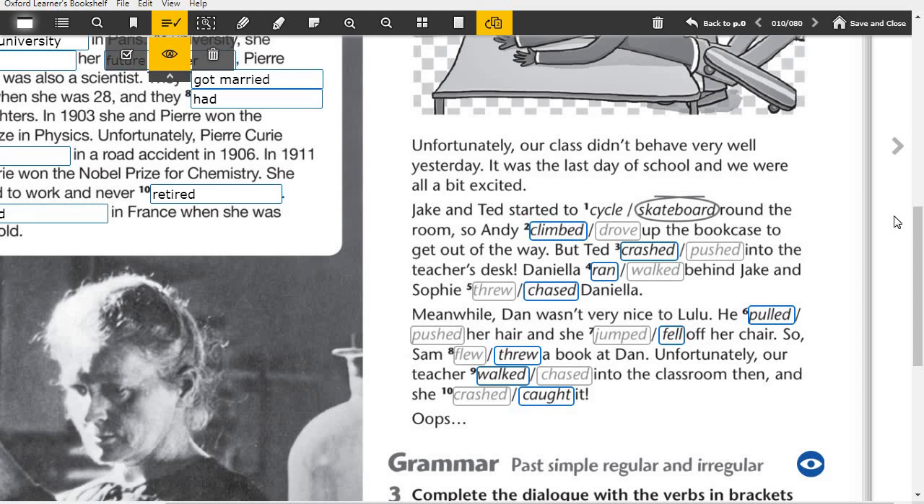But Ted crashed into teacher's desk. Daniela ran behind Jake and Sophie chased Daniela. Meanwhile, Dan wasn't very nice to Lulu. He pulled her hair and she fell off her chair. So Sam threw a book at Dan. Unfortunately, our teacher walked into the classroom. Then she called it. Oops.